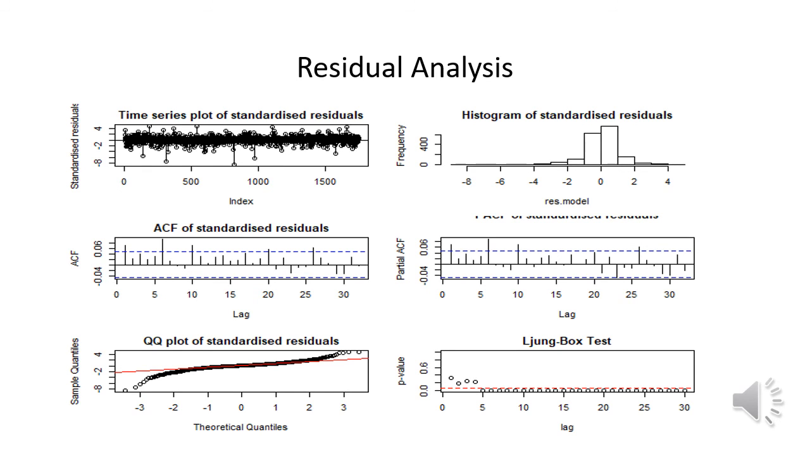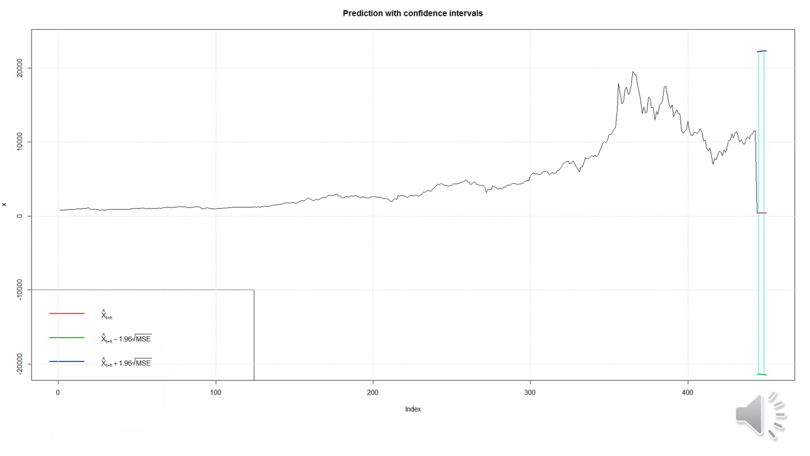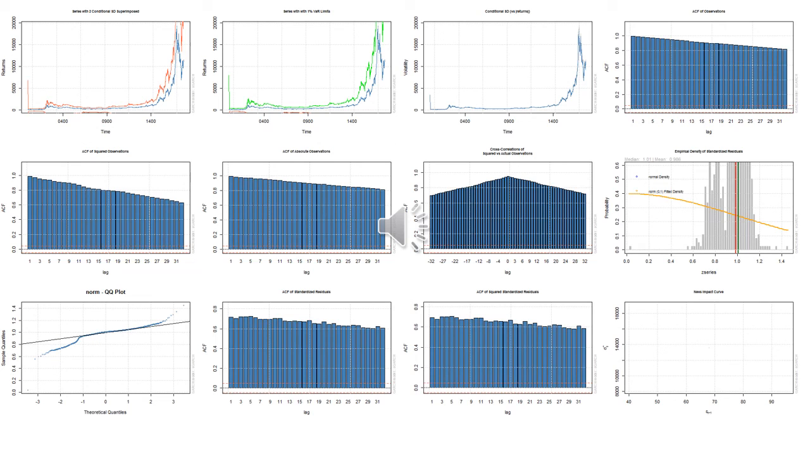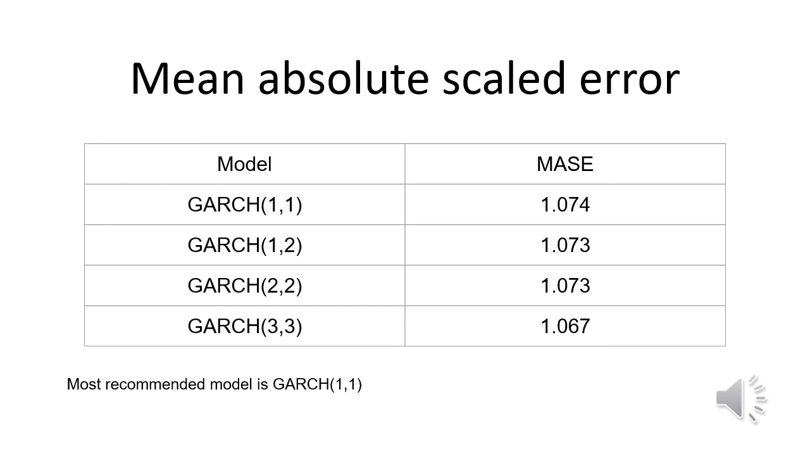Looking at the visual analysis of the model, here we can see the prediction made. The visualization of the model shows the forecasted values, compared to which here is the mean absolute scaled error.